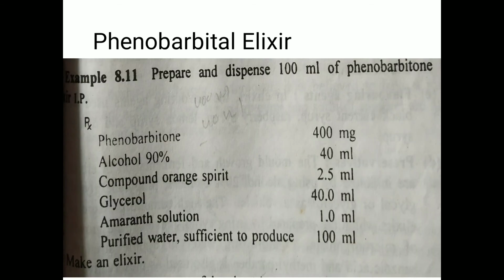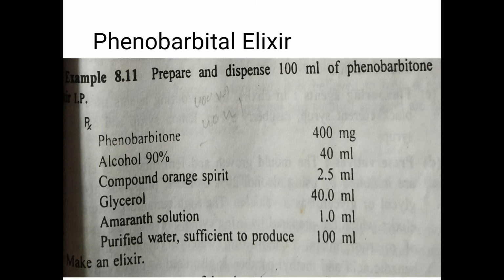Next one, phenobarbital elixir. Prepare and dispense 100 ml of phenobarbital elixir according to Indian Pharmacopoeia. It contains phenobarbital 400 mg, alcohol 90% 40 ml, compound orange spirit 2.5 ml, glycerol 40 ml, amaranth solution 1 ml, and purified water up to 100 ml.